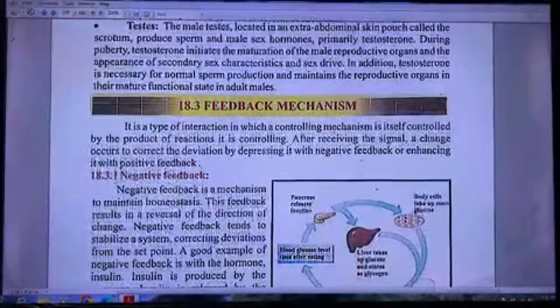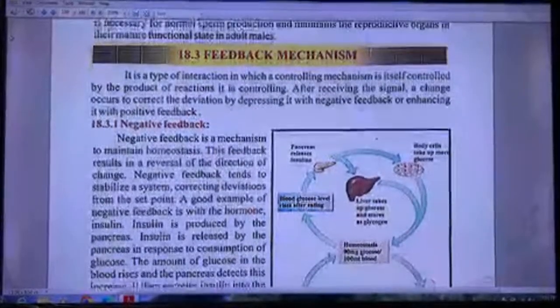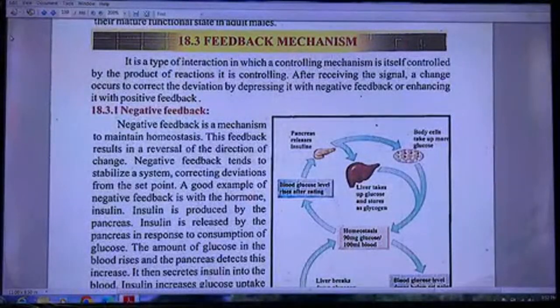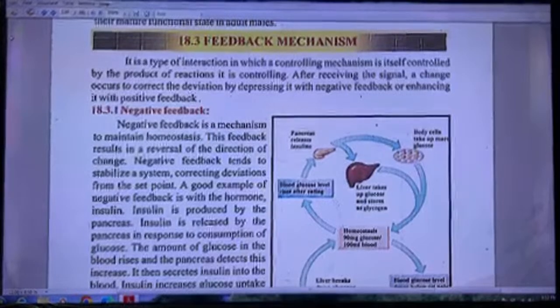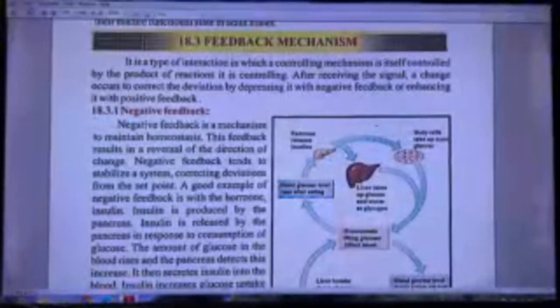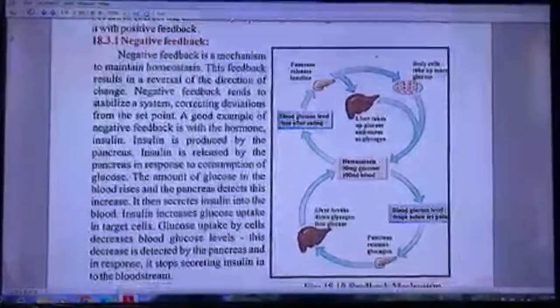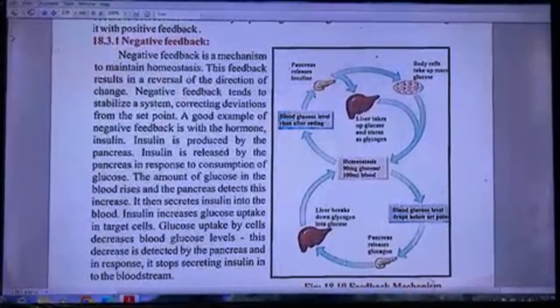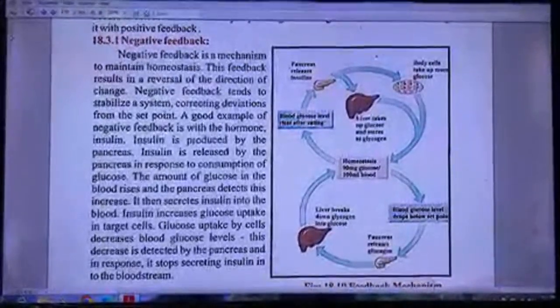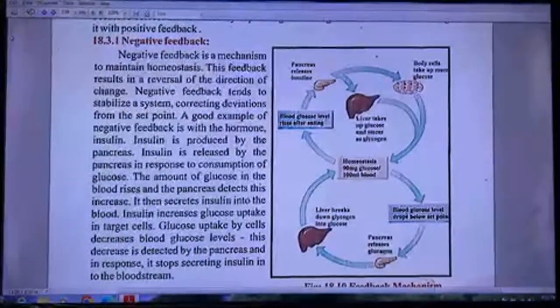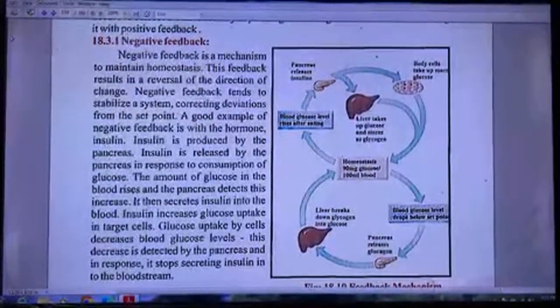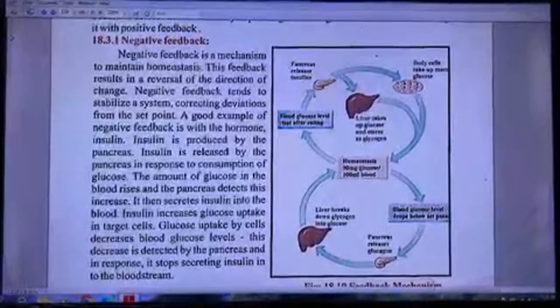Feedback mechanism. It is a type of interaction in which the controlling mechanism is itself controlled by the product of the reaction it is controlling. After receiving the signal, it corrects the deviation by depressing it with negative feedback or enhancing it with positive feedback. Negative feedback mechanism maintains homeostasis. This feedback results in a reversal of the direction of change. Negative feedback tends to stabilize a system, correcting deviations from the set point.